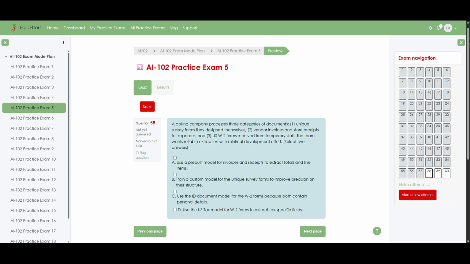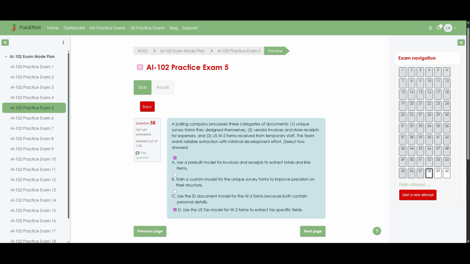The correct answers are: A. Use a pre-built model for invoices and receipts to extract totals and line items, and D. Use the US tax model for W-2 forms to extract tax-specific fields. Now let us explain why these are best.